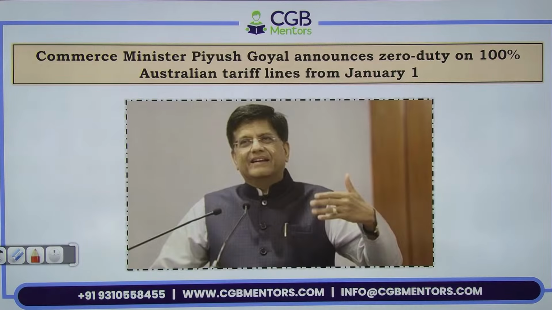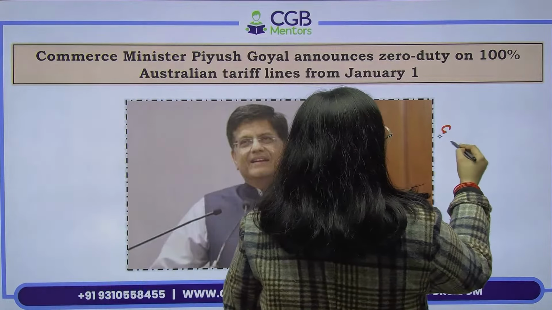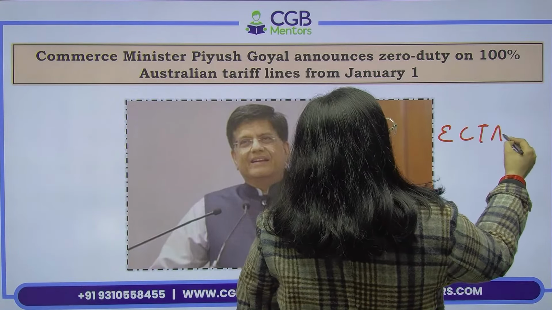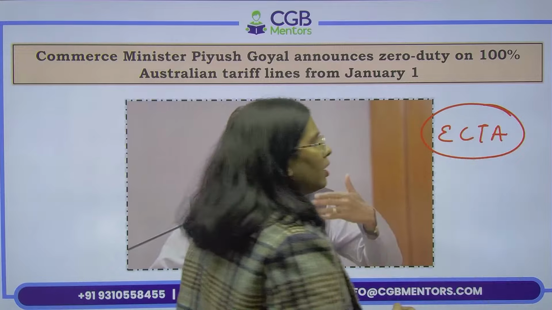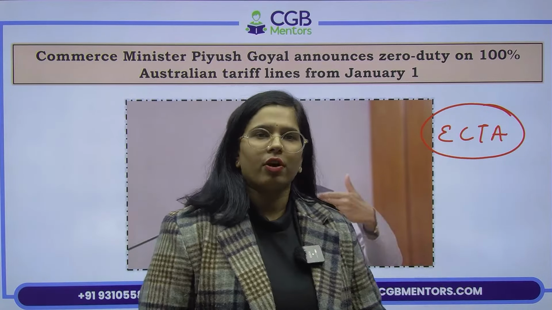Commerce Minister Piyush Goyal announces zero duty on 100% Australian tariff lines from January 1st. So here a few things I'd like to tell you. So we have signed a trade agreement with Australia, ECTA, 3 years back. Okay, Economic Comprehensive Trade Partnership, something like that, the full form is there.